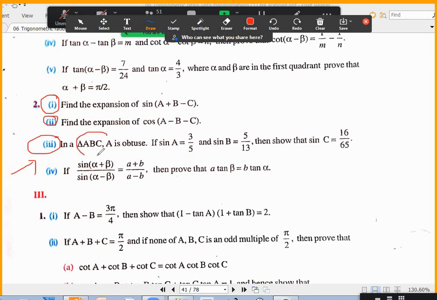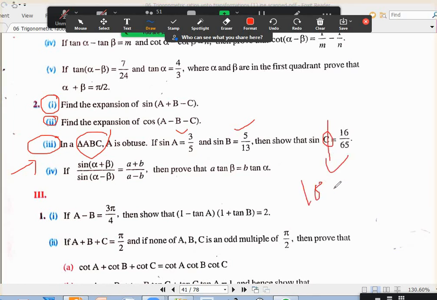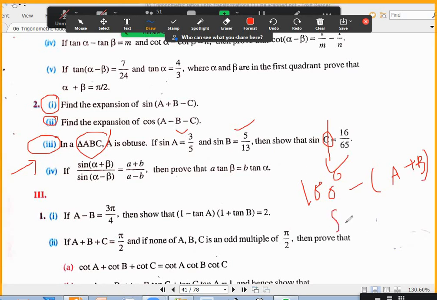In triangle ABC, they gave sin A, sin B. Can we use the formula tan A plus tan B plus tan C is equal to tan A into tan B into tan C? No, that was not required. They wanted sin C. In place of C, write 180 degrees minus A plus B. So sin 180 minus A plus B, you will get sin A plus B.